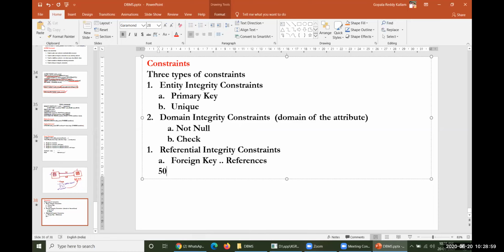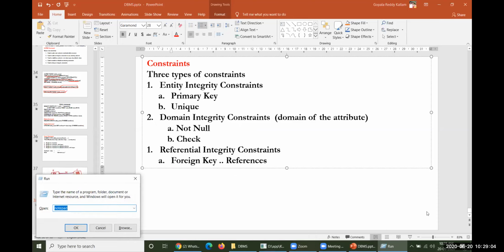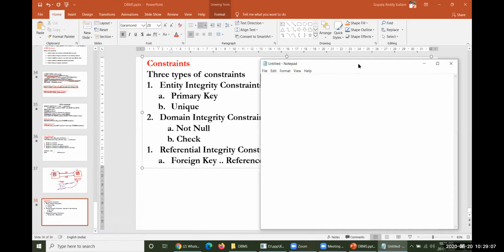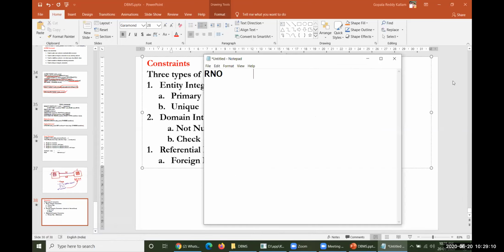Now coming to entity integrity constraints. Let me talk about it using notepad. For example, register number, name of the student, followed by address, whatever it may be. Otherwise, subject one, subject two, and so on. Many columns or attributes are available here. If you enter the name, that name will be some Hari, and subject one will be some 40, subject two will be some 50, something like that.